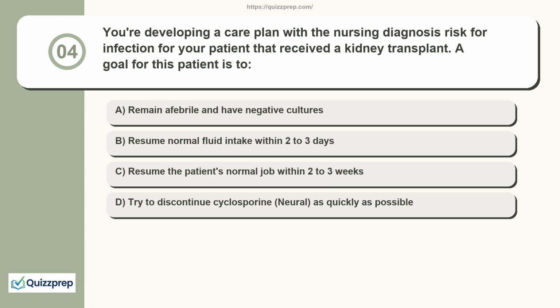Question 4. You're developing a care plan with the nursing diagnosis risk for infection for your patient that received a kidney transplant. A goal for this patient is to remain afebrile and have negative cultures. Resume normal fluid intake within 2 to 3 days. Resume the patient's normal job within 2 to 3 weeks. Try to discontinue cyclosporine as quickly as possible.